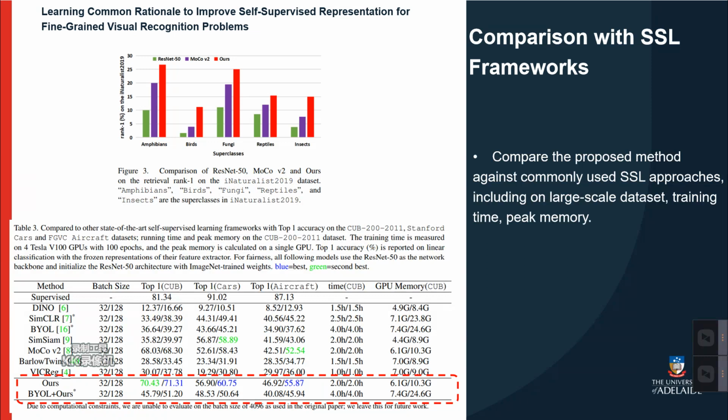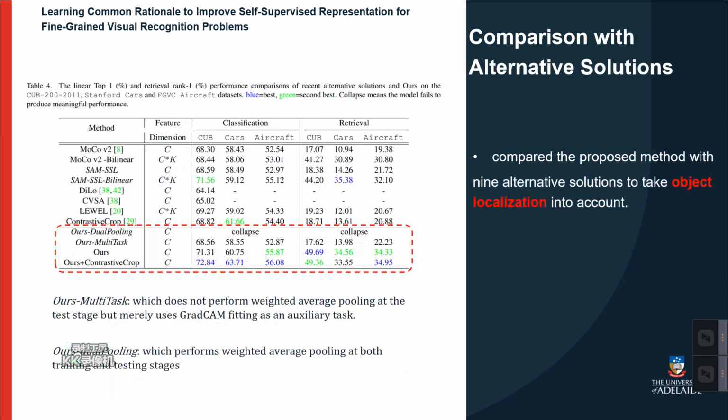Also, when the GPU resources are limited, for example, only one V100 GPU is available, the proposed method reduces the batch size, but still remains a competitive classification performance compared to other self-supervised learning methods.